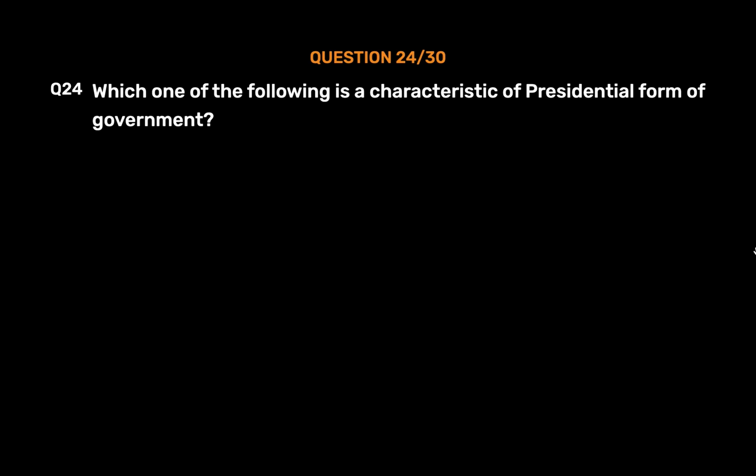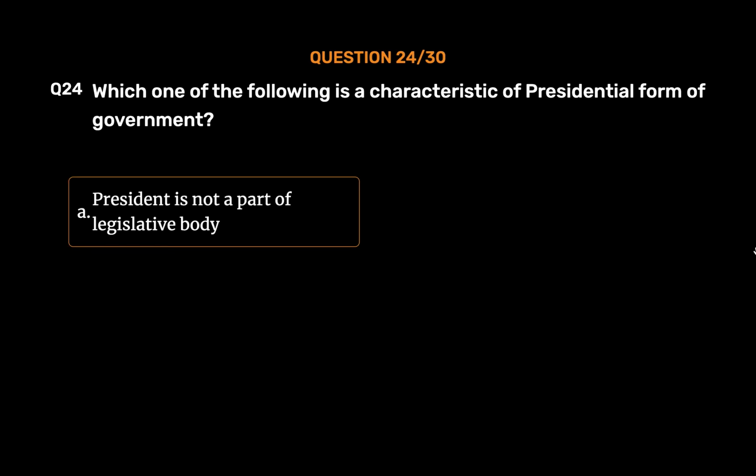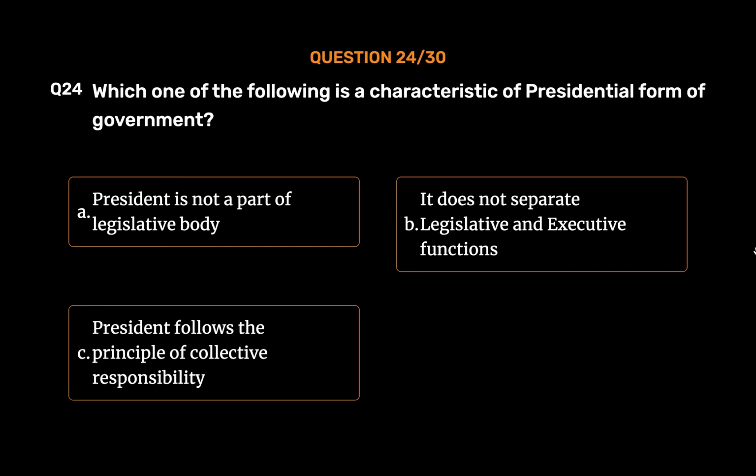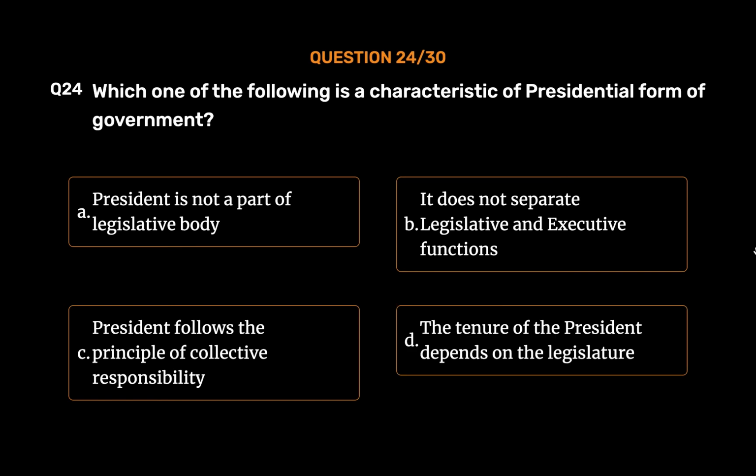Question number 24. Which one of the following is a characteristic of presidential form of government? Option A. President is not a part of legislative body. Option B. It does not separate legislative and executive functions. Option C. President follows the principle of collective responsibility. Option D. The tenure of the president depends on the legislature.